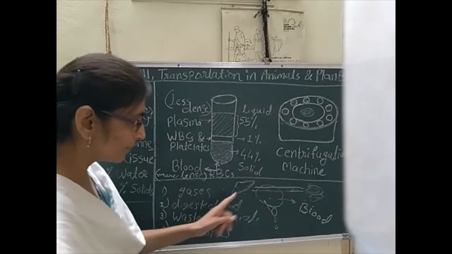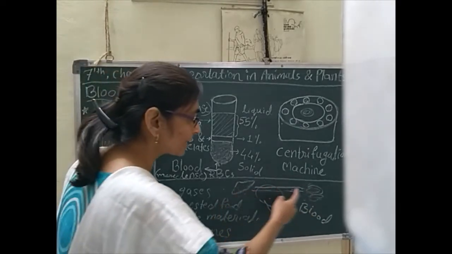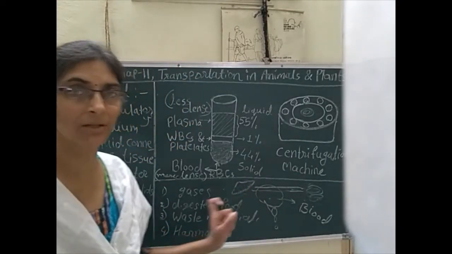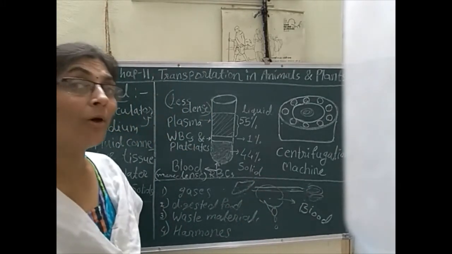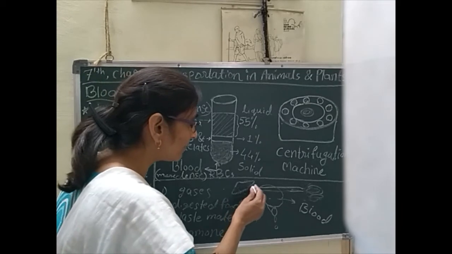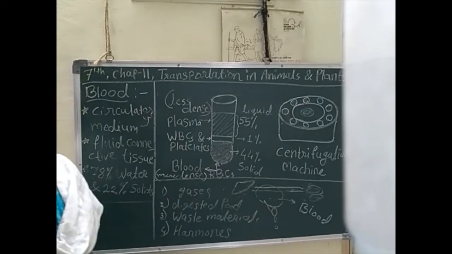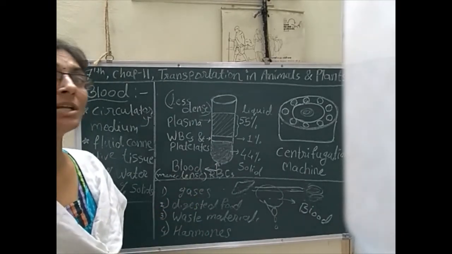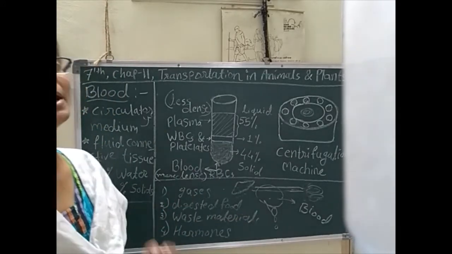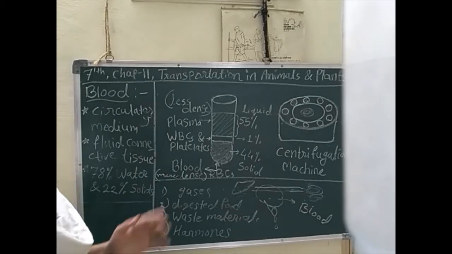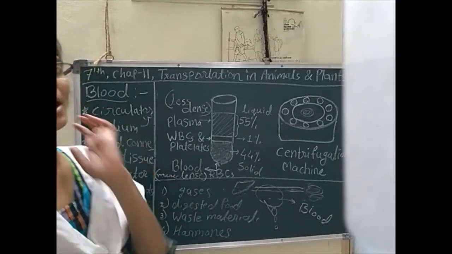That is very important. Suppose this is one organ, the liver, and this is the small intestine. From the liver we have to transport some juices or very important things towards the small intestine. So what helps? From the liver, through the blood, it can transport those things towards the small intestine. So blood is the transportation medium here. Everywhere in our body blood is the transportation medium. Through blood only we can transport and circulate everything in our body.